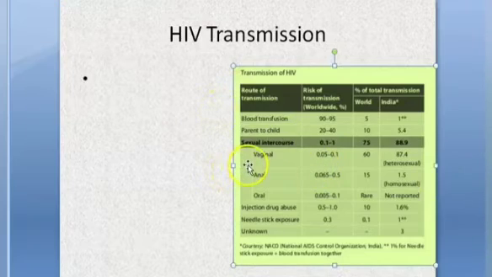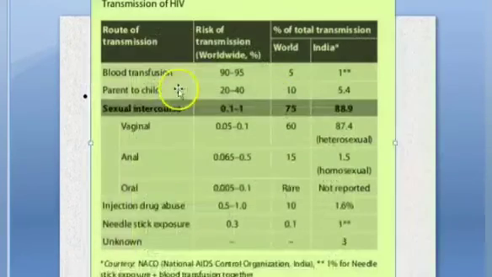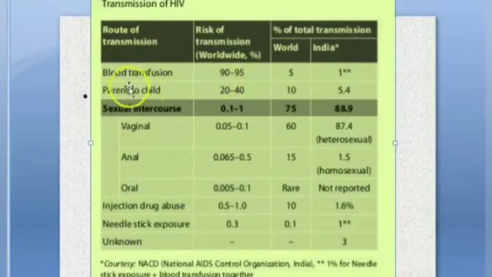For mode of transmission, look at this diagram from the National AIDS Control Organization. This is the transmission of the virus. So pay attention here, transmission of HIV. Blood transfusion risk is the highest. Highest risk is blood transfusion. Okay. And parent to child is the next highest risk. Interesting, right? Parent to child has become the next highest risk. Sexual intercourse actually is just 0.1 to 1% risk of transmission. Vaginal is higher. Anal intercourse also can spread HIV, and oral intercourse also can spread HIV.